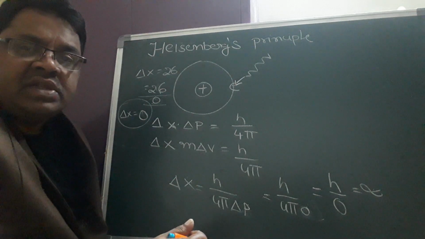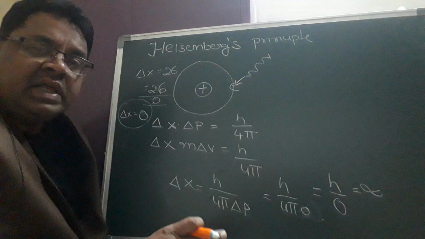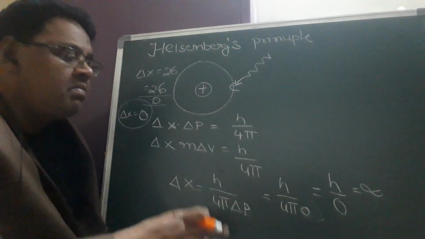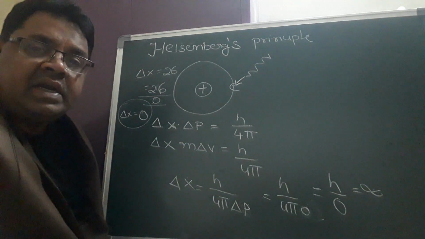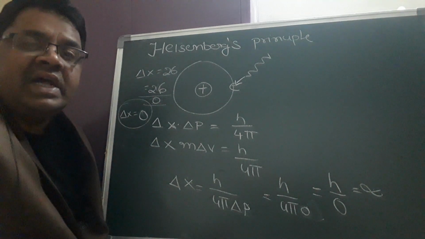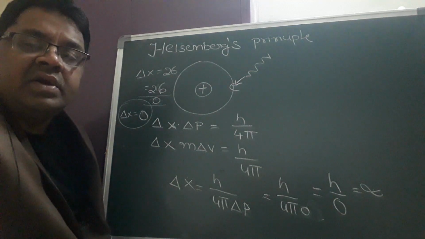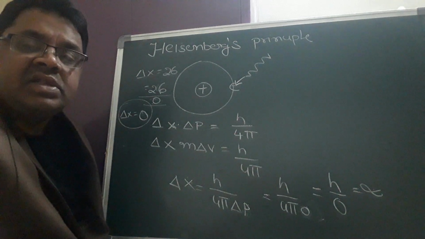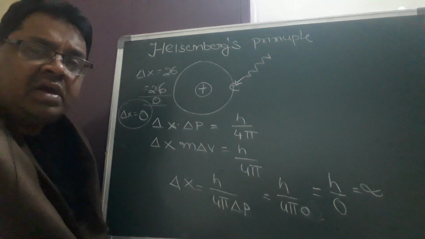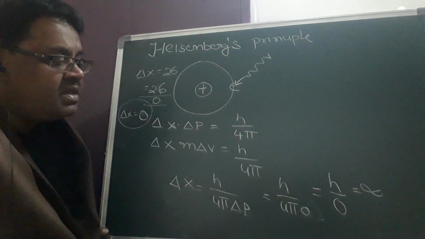And from this you can say that Bohr's statement that the electron will revolve in circular paths is not agreeable. That is not possible by using Heisenberg. Also, the Heisenberg principle is applicable only for microscopic particles like electron, proton and neutron. You cannot apply the Heisenberg principle to heavy particles like a cricket ball or an aeroplane. Those macro particles cannot be calculated using this principle, because of where the m is present.